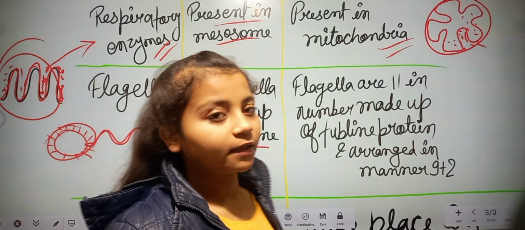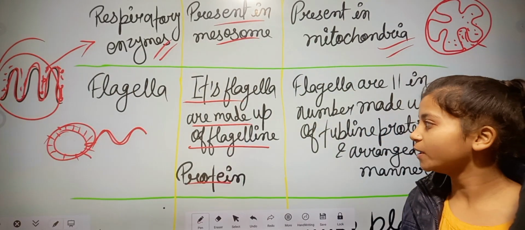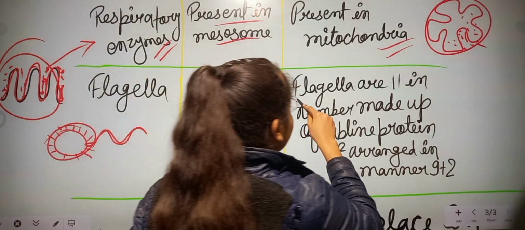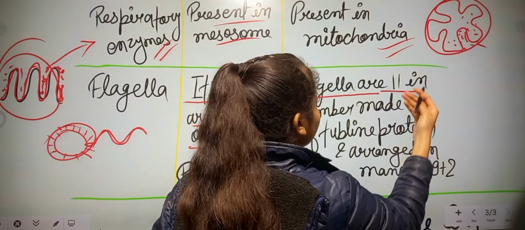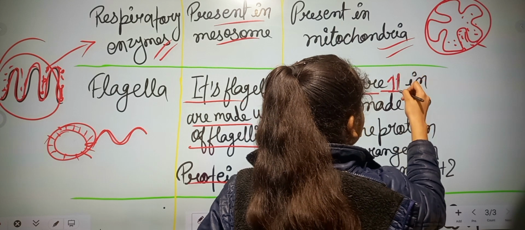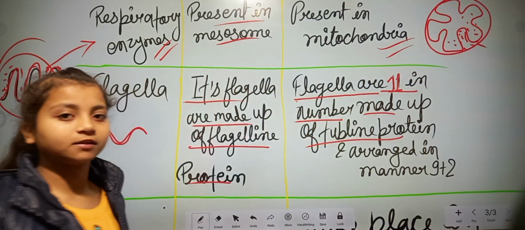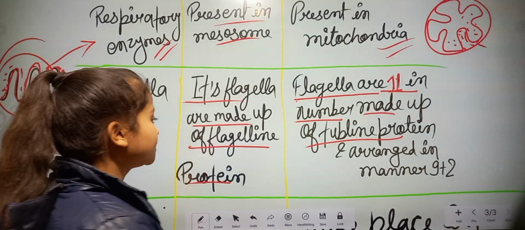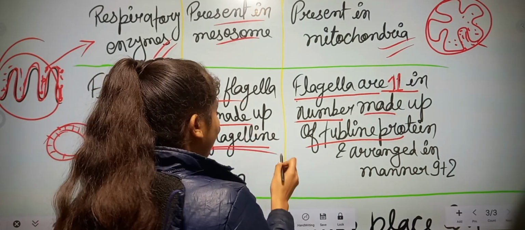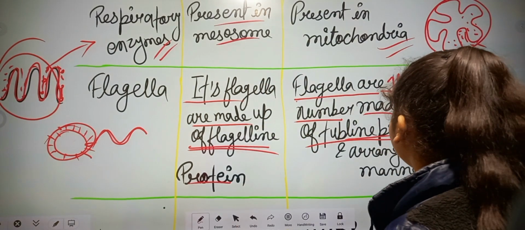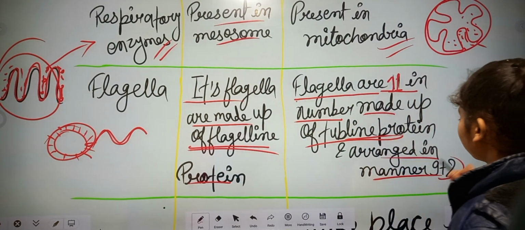Here is the point: in a prokaryotic cell, flagella are made up of flagellin protein, and in a eukaryotic cell, flagella are 11 in number and made up of tubulin protein. Here is the difference: in prokaryotic cells the flagella is made up of flagellin protein, but in a eukaryotic cell it is made up of tubulin protein and arranged in the manner 9 plus 2.